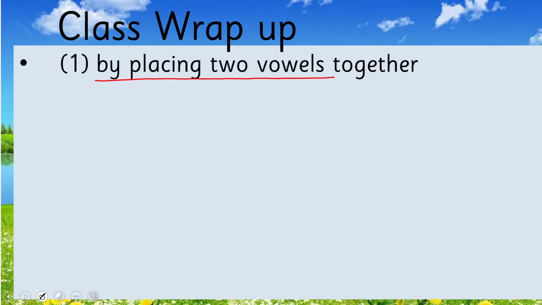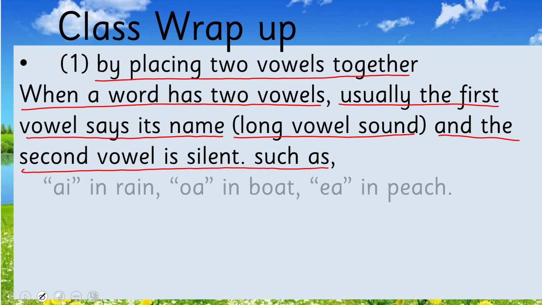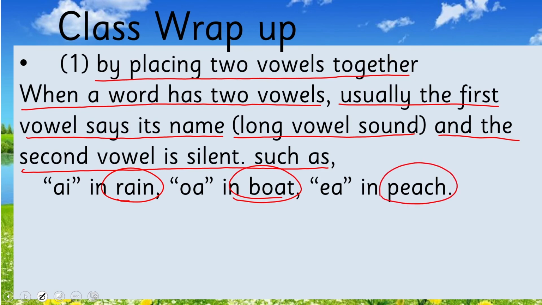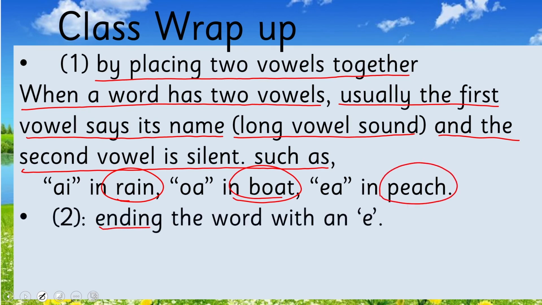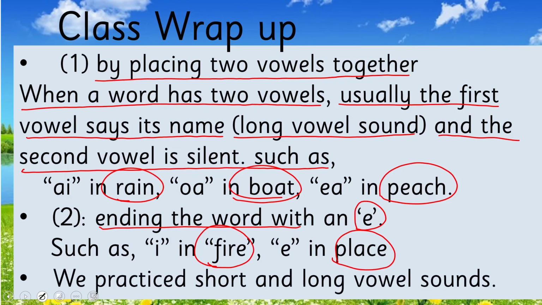By placing two vowels together, when a word has two vowels together, usually the first vowel says its name, long vowel sound, and the second vowel is silent, such as in rain, boat, and peach. And we also learned that in words ending with a letter E, there will be a long vowel sound, as in fire and place. Then we practiced the long and short vowel sounds in today's lecture.